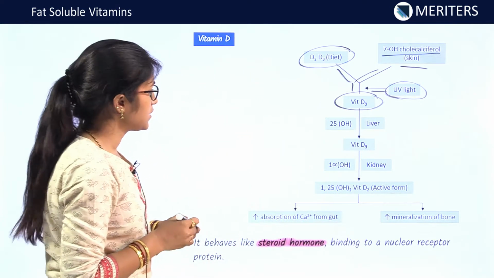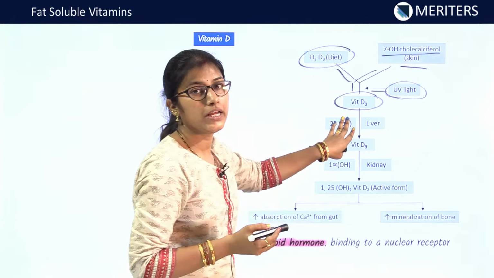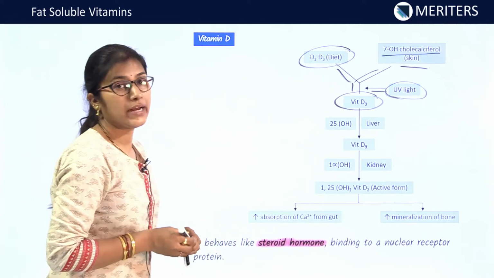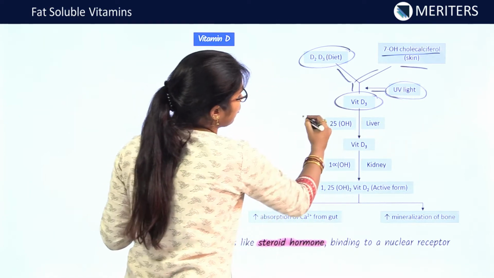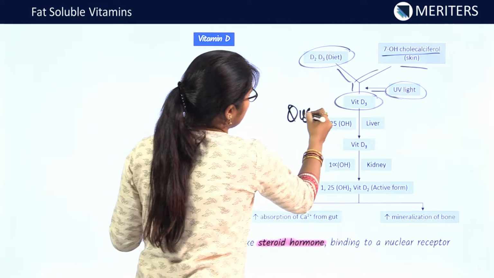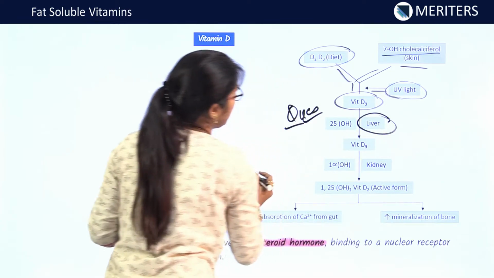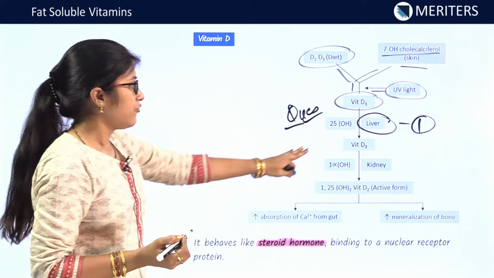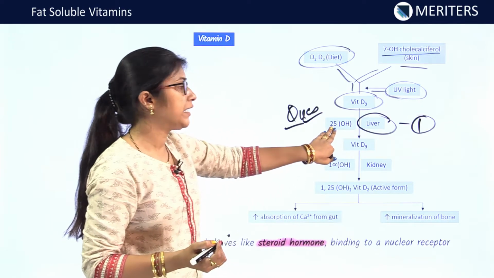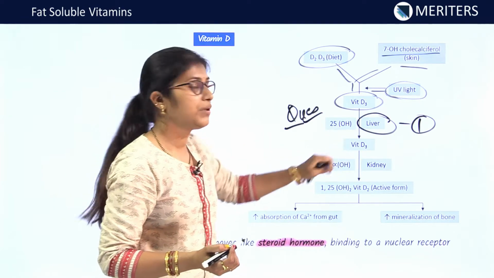Now, it is still not the complete vitamin, it is vitamin D3. It has to undergo hydroxylations. So it will undergo the first hydroxylation. This is a question. The first hydroxylation is in the liver. First hydroxylation yields us 25 hydroxy vitamin D3.